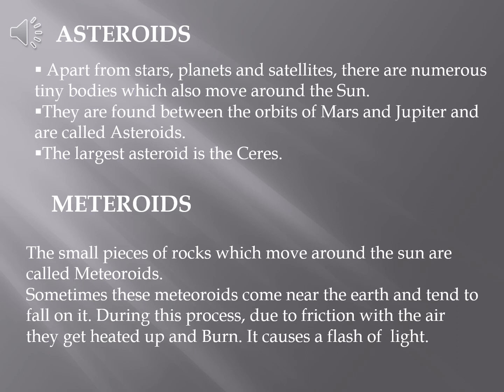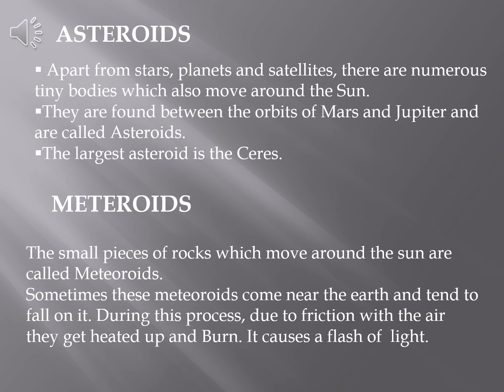What are meteoroids? They are small pieces of rocks which move around the sun. Sometimes these meteoroids try to come near the earth and tend to fall on it. As we all know, the earth is covered with an atmosphere.